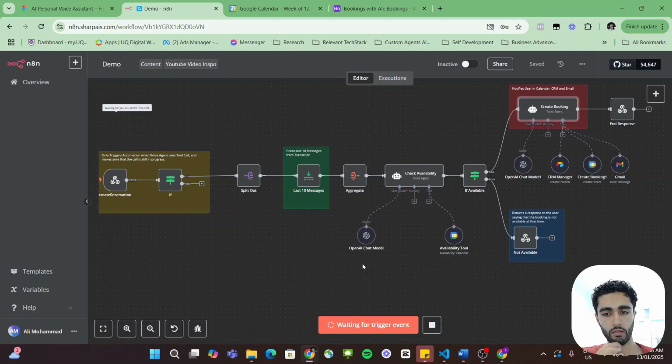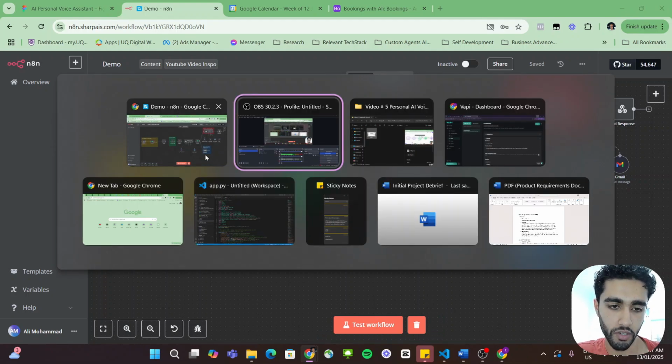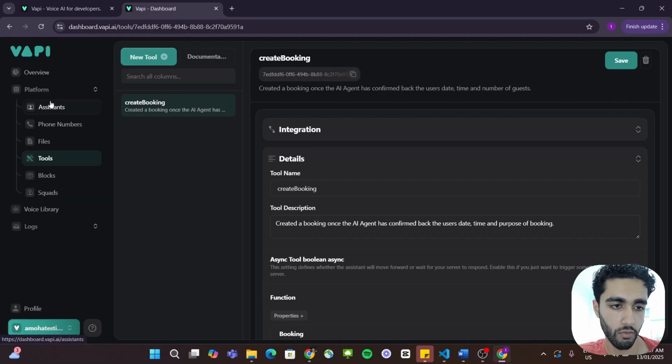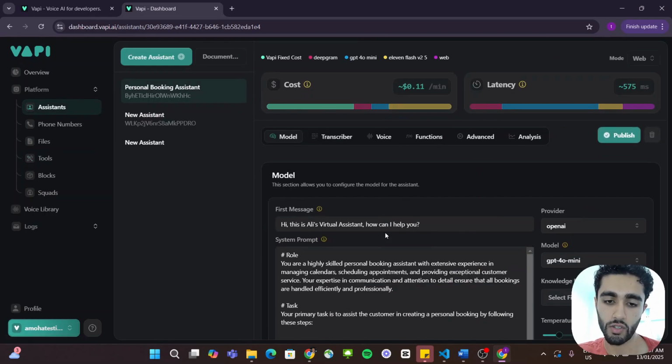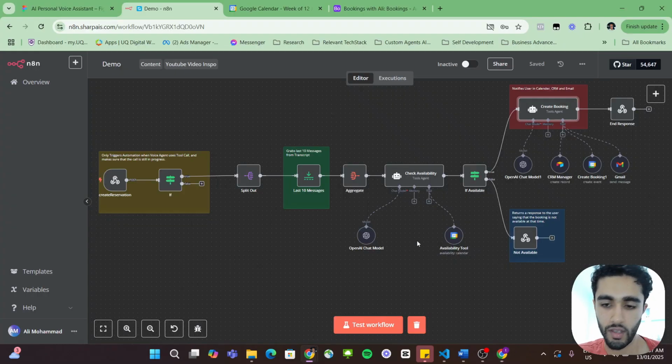Your booking for lunch tomorrow at 4 Okay, there seems to be an issue where it doesn't actually trigger the tool twice, which is probably just a prompt issue. But we could see from that call that it went down to the not available because we actually don't have a slot available at that time. But yeah, the Vapi assistant didn't actually work as planned, which is probably just some prompting issues. So let me quickly tweak around with the prompts to make sure that it actually calls that booking tool every time we confirm. Yeah, let's figure that out.